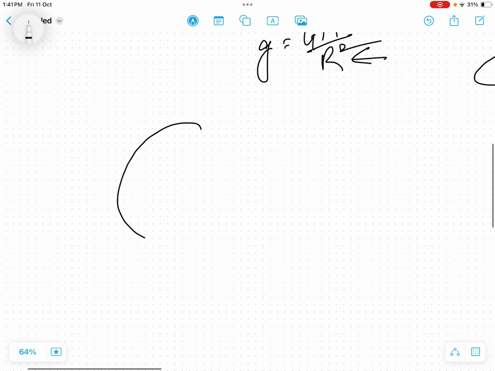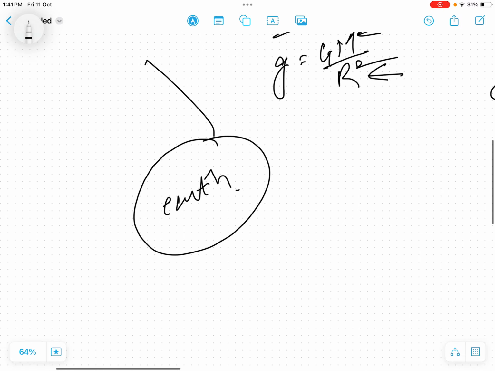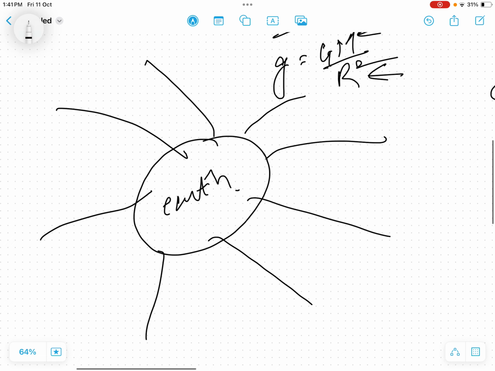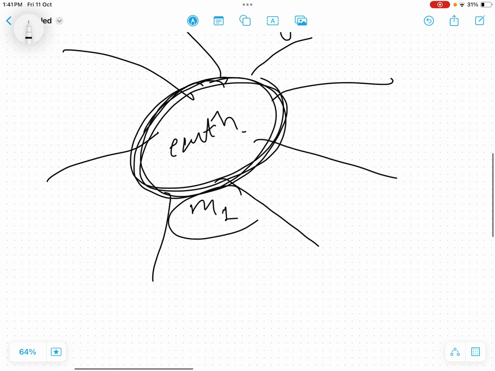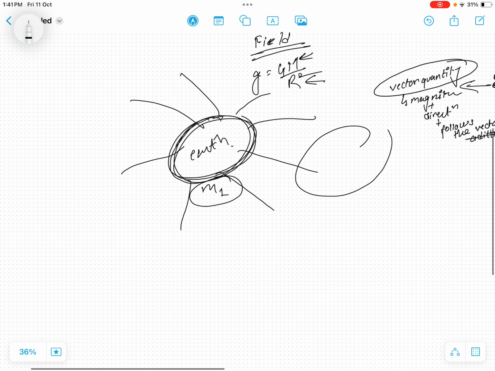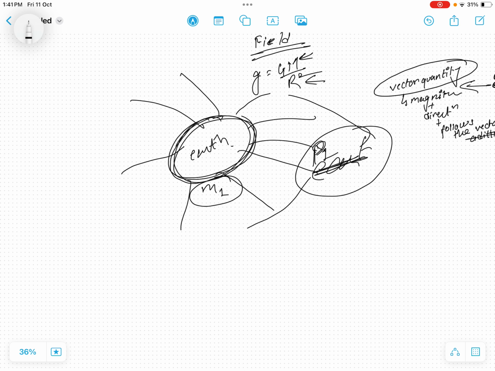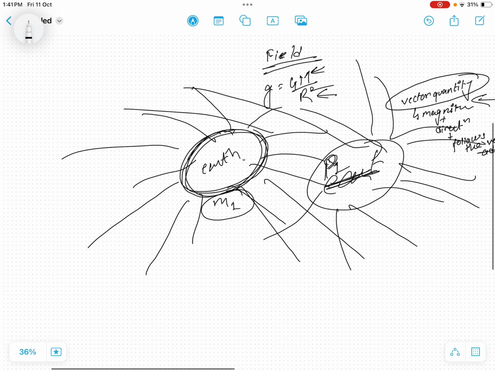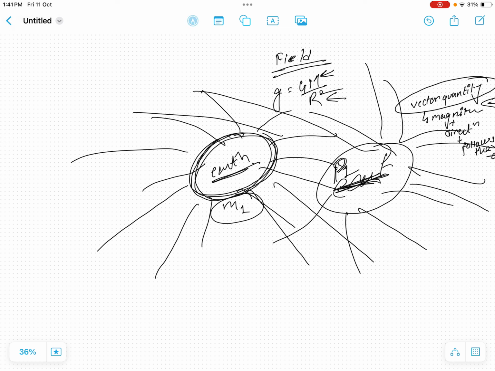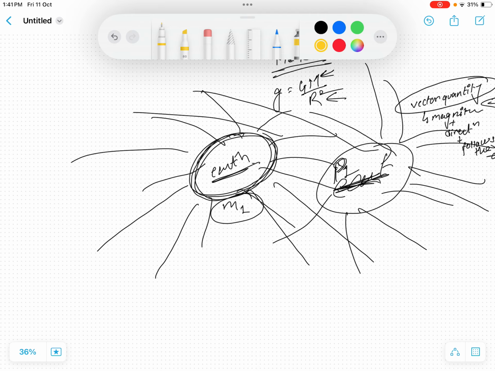So let's suppose this is Earth, and there's a source of gravitational field, this is a planet, right? This is a mass. The Earth has some mass, and there's another mass, not Earth, another planet, let's say P1. So there is Earth and planet P1. There is a huge gravitational field in this space. Physicists assume there is some sort of field interacting between these two masses, which brings a force, and that's how a force comes into existence.